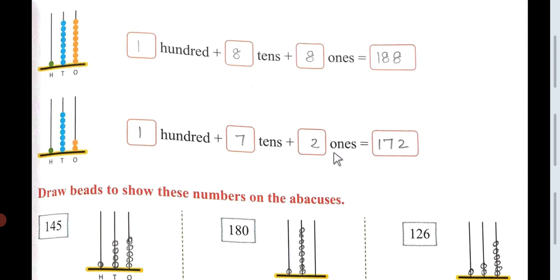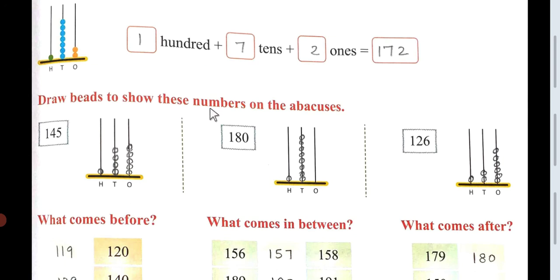So on the place of ones, count the beads. 1, 2. Here is 2. In the place of tens, 1, 2, 3, 4, 5, 6, 7. You will write here 7. And in the place of 100, only one bead is there. So you write here 1. 172.